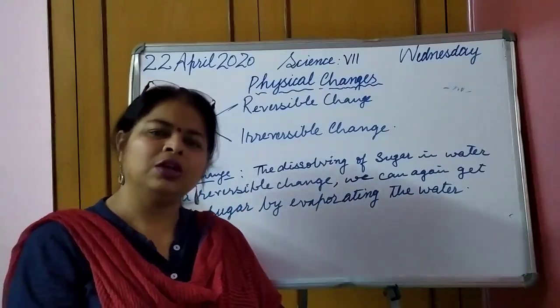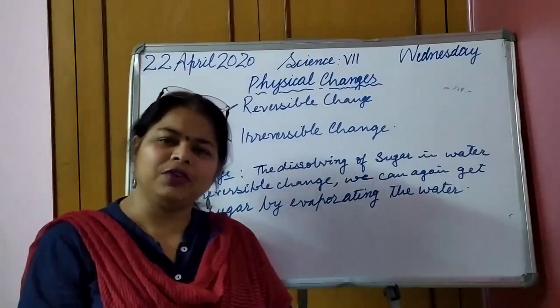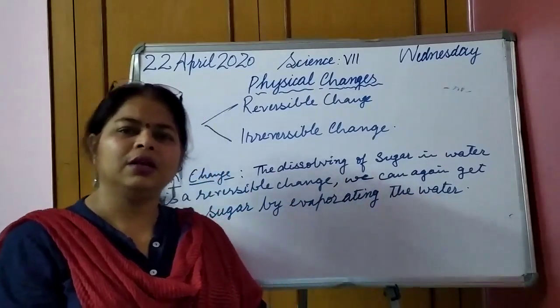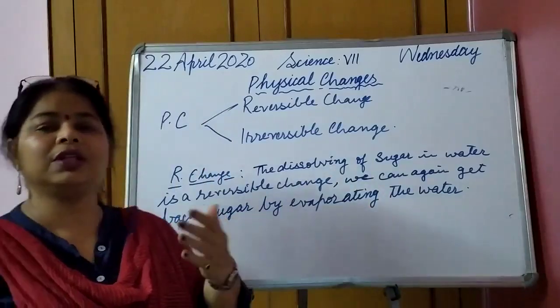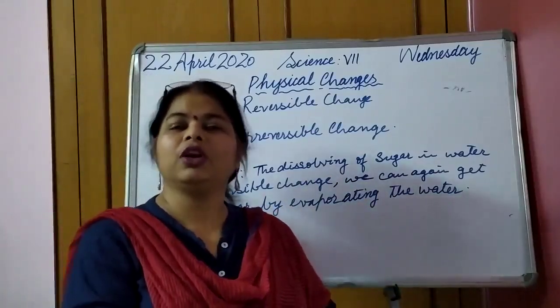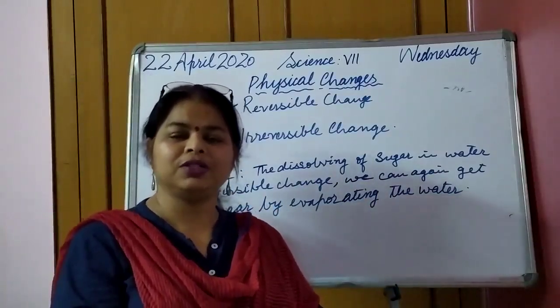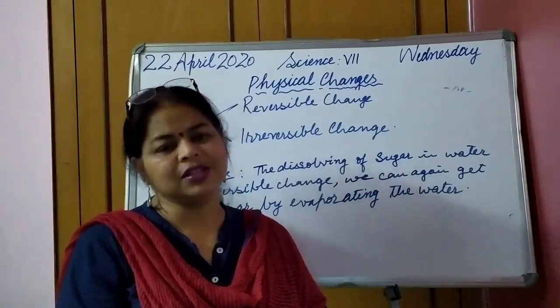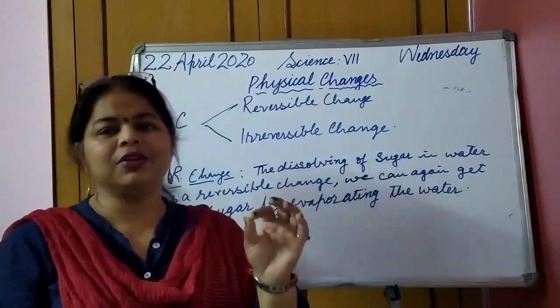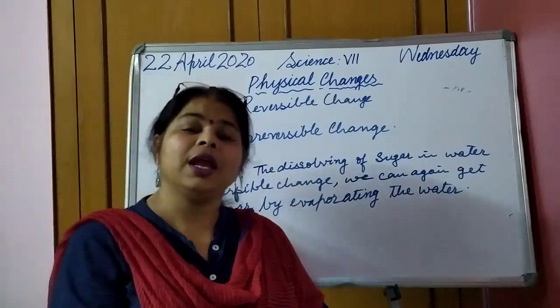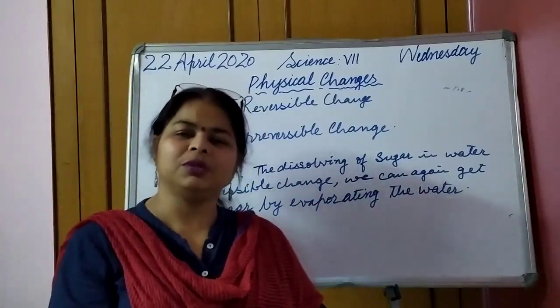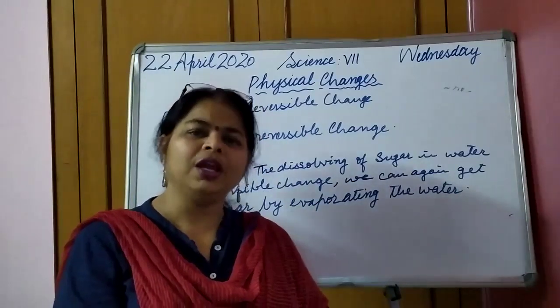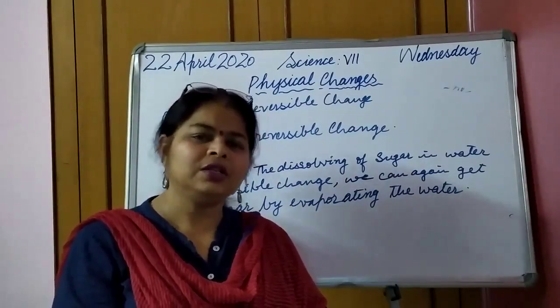You can't. So such type of change in which you cannot get back the same state, then we say it is an irreversible physical change. Remember, irreversible physical change, because chemical changes are also irreversible changes.